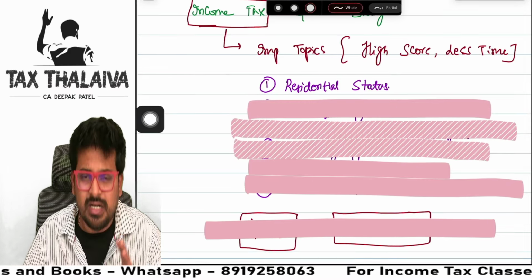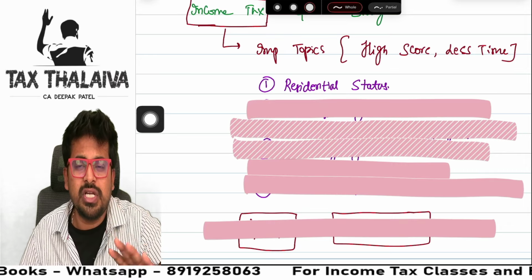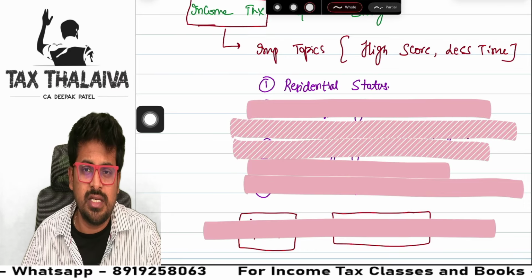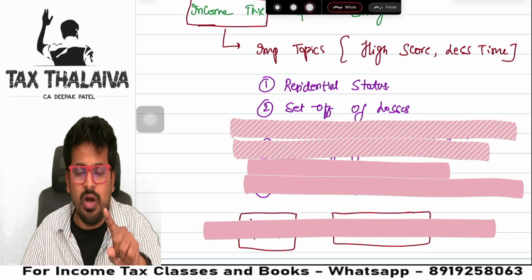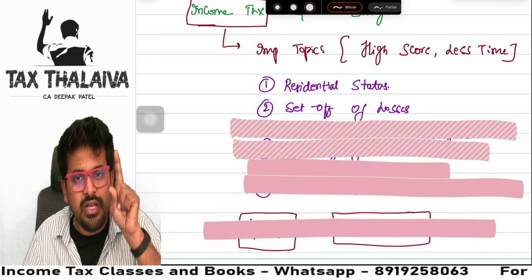So 100% guys, a 4 marker minimum question is asked in every attempt from residential status. You must read this chapter, give first priority to this. Second priority would be set off of losses. You know what? In total income computation, the very first question,